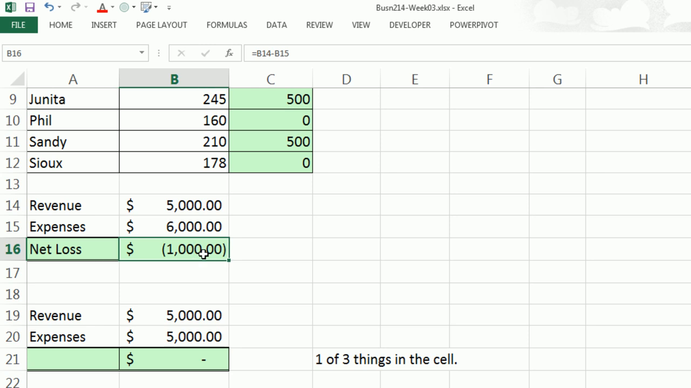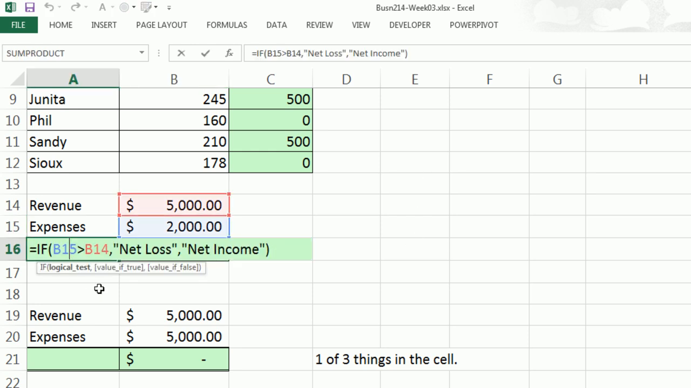Well, what do we have in the cell right now? We have revenues minus expenses. What do we actually want in the cell if it's a net loss? We want the reverse. We need to take the actual expenses first and subtract. So we need the bigger number and subtract the smaller number. So here's what it would look like. So that's right. Net loss, the label is correct, and the number in our income statement is correct. Now, if I go back to this, now it's not correct.